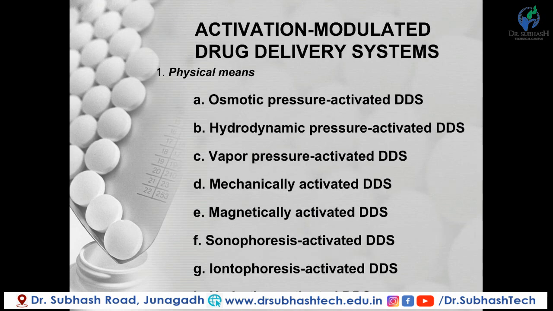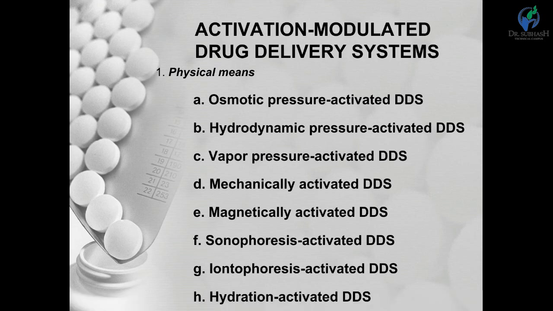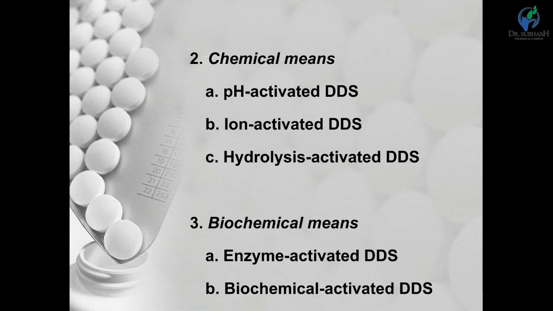Activation modulated drug delivery system is further classified based on physical means, and various types of drug delivery system based on chemical or biochemical means.